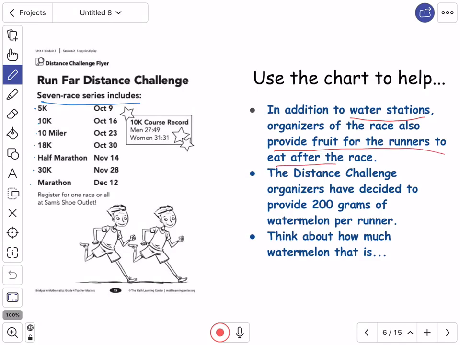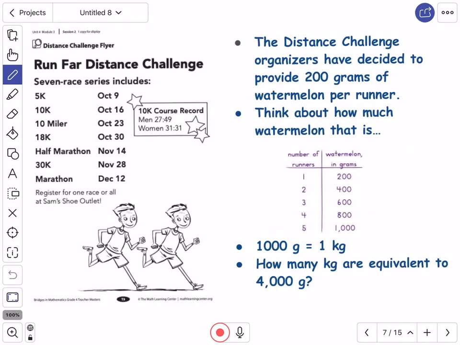So we are going to use the chart today to help. In addition to water stations, organizers of the race also provide fruit for the runners to eat after the race. So the Distance Challenge organizers have decided to provide 200 grams of watermelon per runner, okay? So think about how much watermelon that is. 200 grams of watermelon per runner. Well, for the number of runners, if we had one runner, that would be 200 grams,